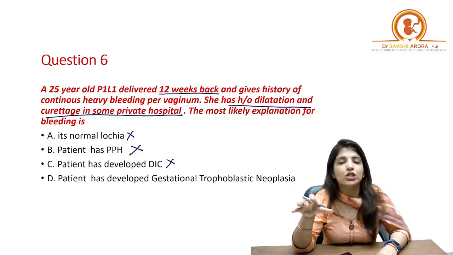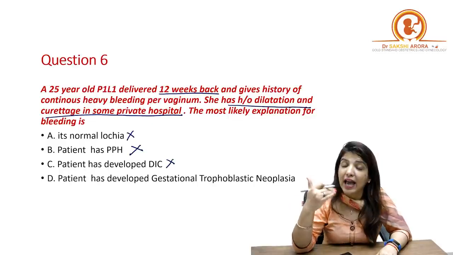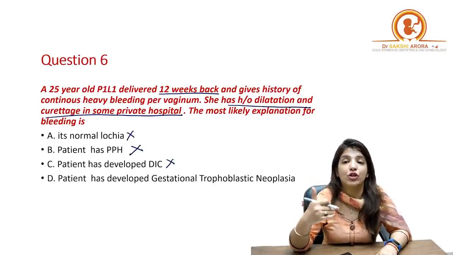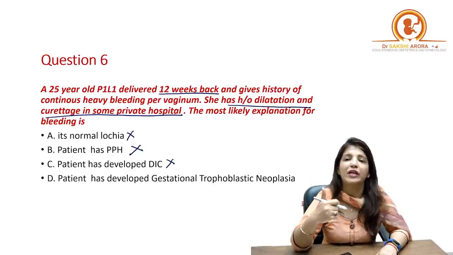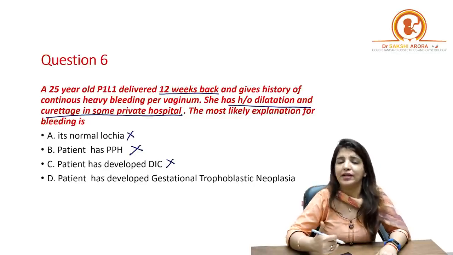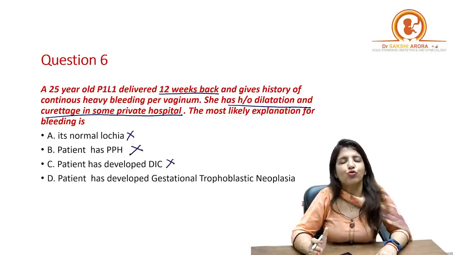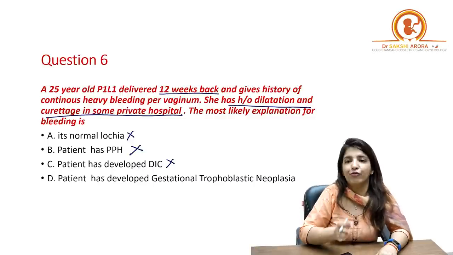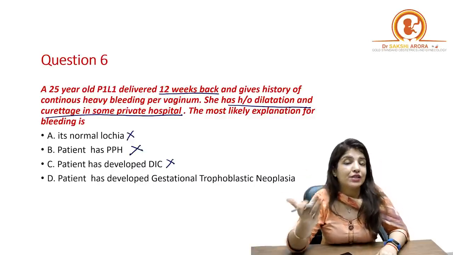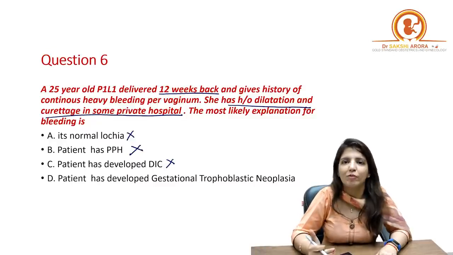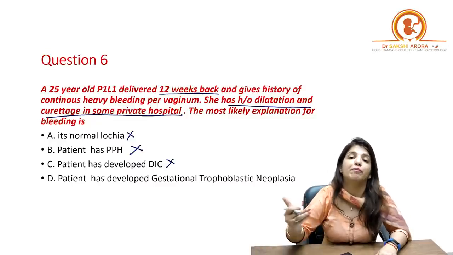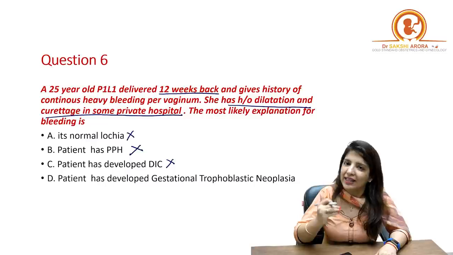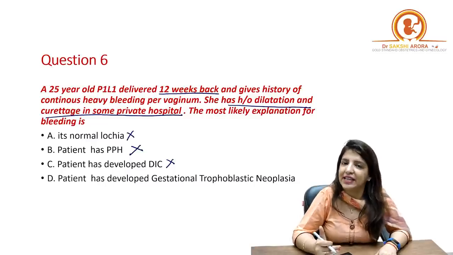But gestational trophoblastic neoplasias can happen after normal delivery also, and that is something we have been repeatedly telling you in class, that gestational trophoblastic neoplasia which develops after normal delivery is a high risk variety, right? Because after normal delivery, we do not do a beta HCG follow-up, and that is why they are detected at a late stage.